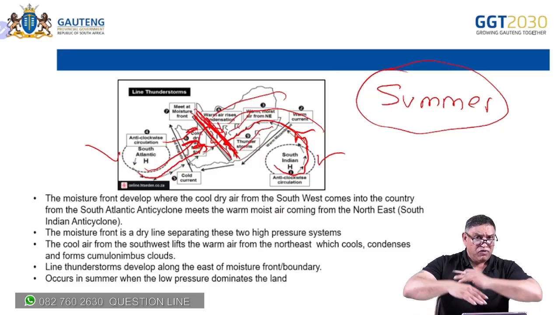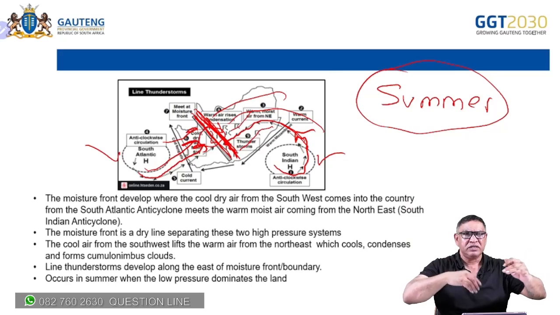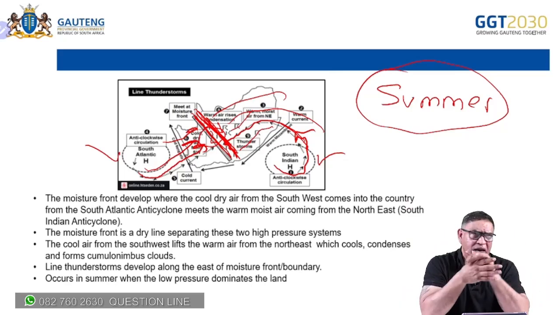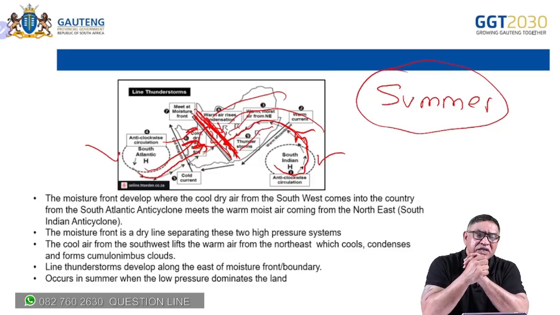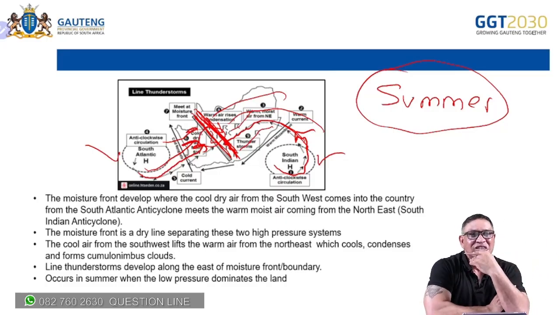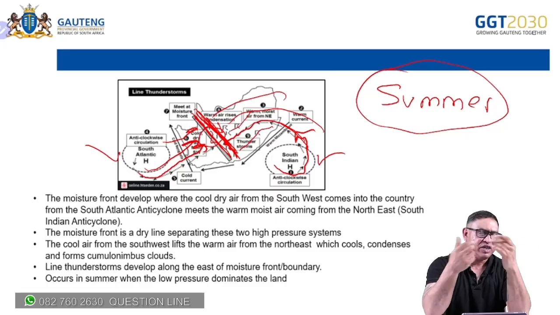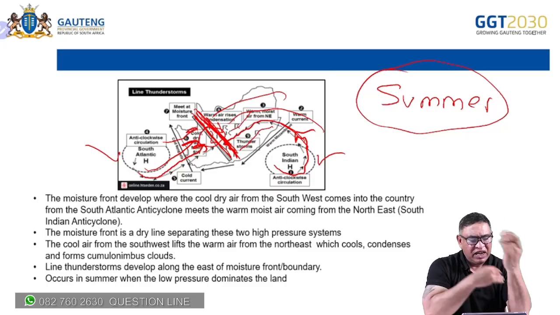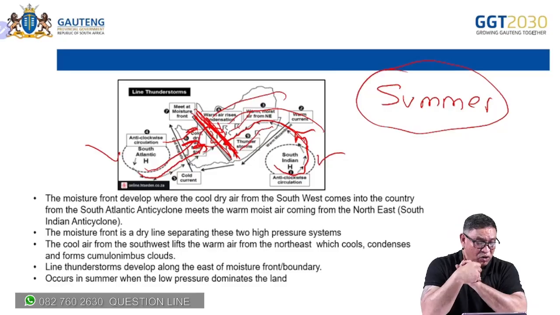It doesn't occur for days. It's a short occurrence, but it's a massive storm. It can cause lots of damage, infrastructure damage, damage to crops. You understand? It can also supply water, which is valuable for usage. It fills up dams, storage dams and reservoirs, etc. But it can have positive and negative effects, as your teachers have told you.